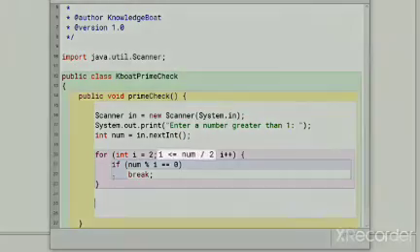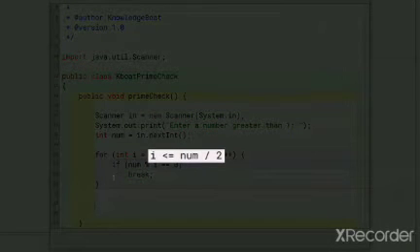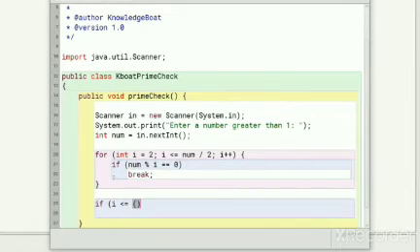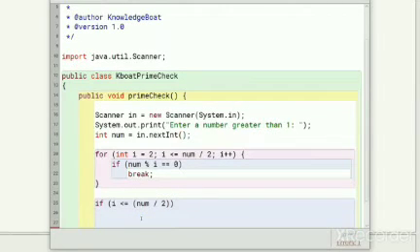If break was executed, this condition will still be true. If loop exited normally, then this condition must be false. So, outside the for loop, I will write this if statement. If break was executed, then num is not prime.